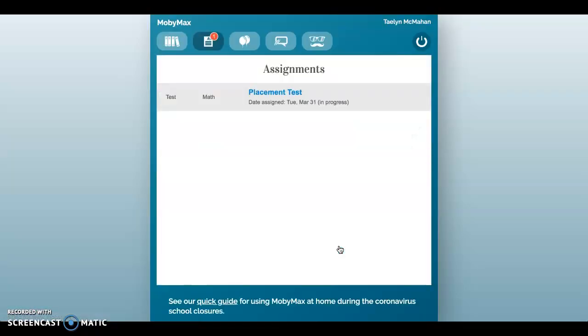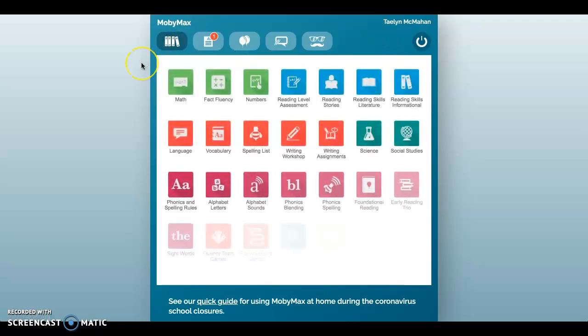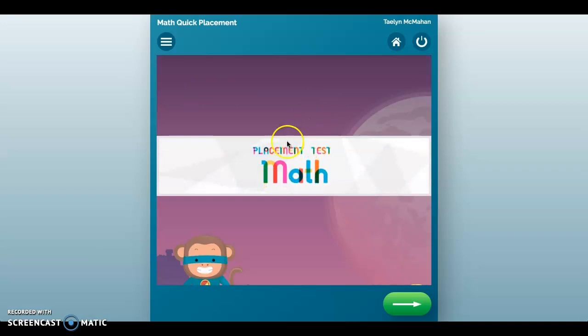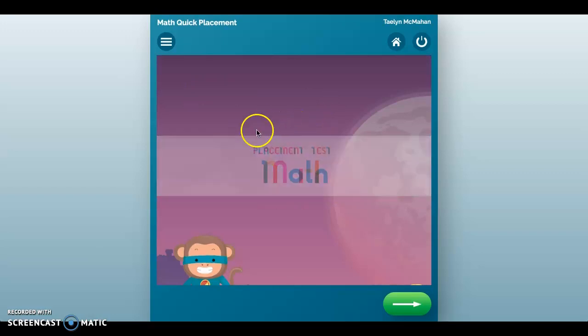When you click sign in, you're going to first see this screen where all of the different subjects come up. We're only going to use MobyMax for math right now, so click on the first math icon. And then it will prompt the students to take the math placement test.